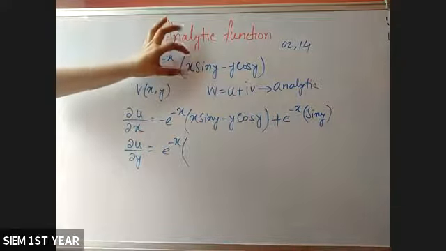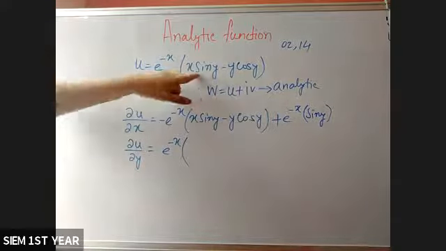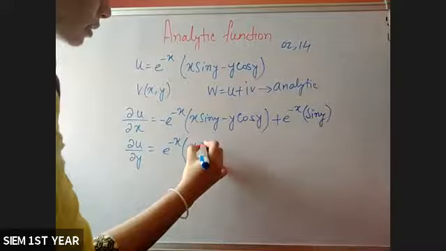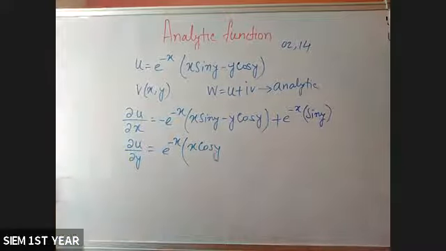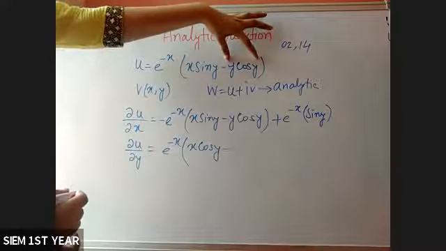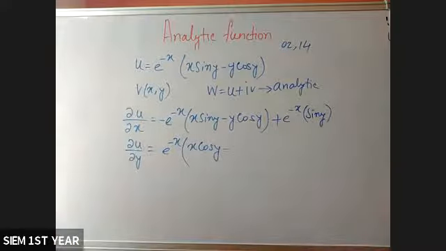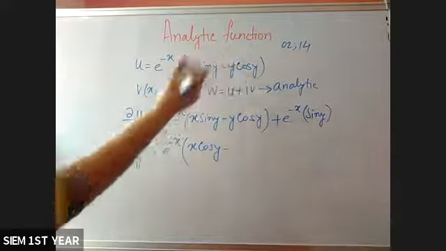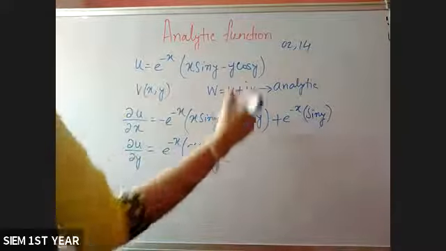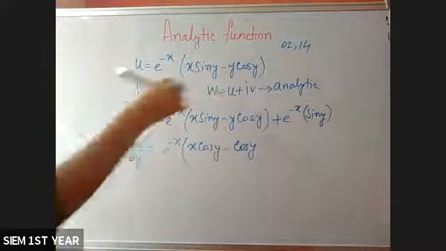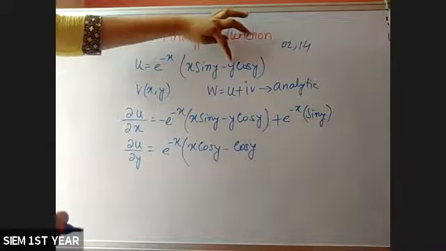Okay. Now x is again constant. You have to only consider the derivative of sin y. So x cos y minus this. y cos y means multiplication of two terms, u into v. So first you have to consider the derivative of y, and cos y will be constant. So simply cos y. Again, next cos y will be constant.